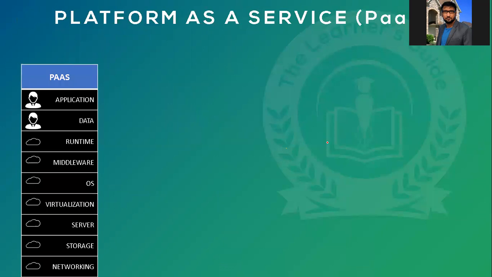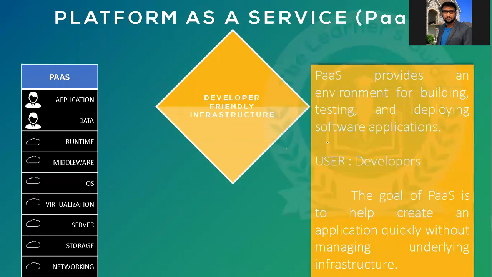The next is platform as a service. When I say platform as a service, here you can see we are responsible only for the application and the data. The runtime, middleware, operating system, everything is managed by the cloud providers. Can somebody give me one real-time example of PaaS?